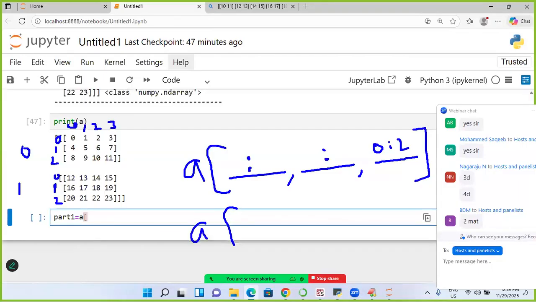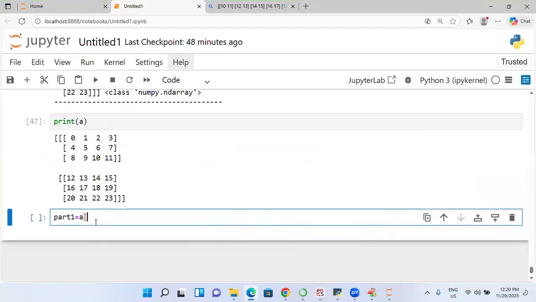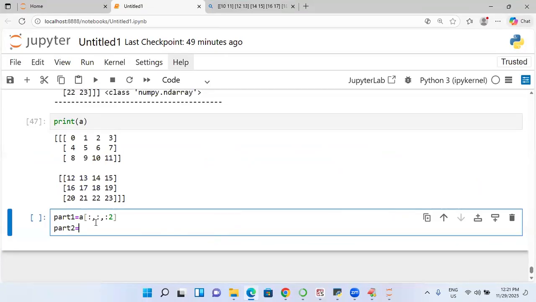Next, another one, please. Colon. How many rows? All rows. Next, comma, 2 colon. From 2 onwards, I want the rest. That is also going to be the same thing. Understand? Right? Colon, comma, colon, comma, 0 colon 2, or simply colon 2. Okay, part 2, please. Part 2: A of colon, comma, colon, comma, 2 colon.